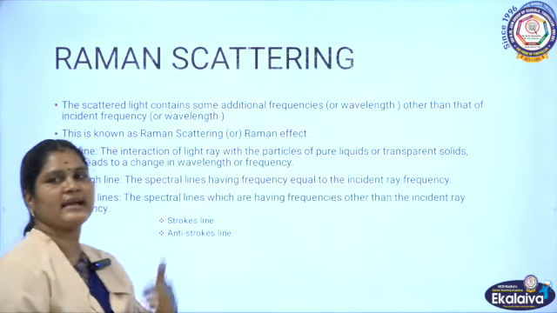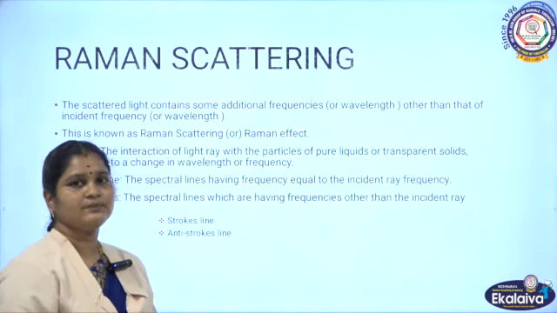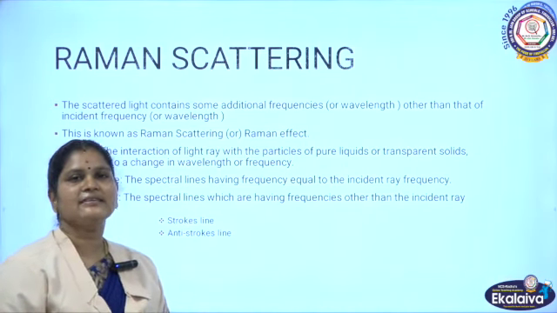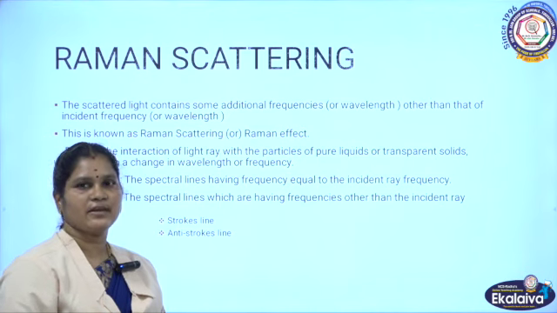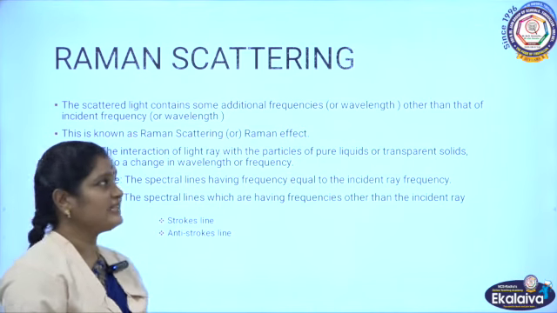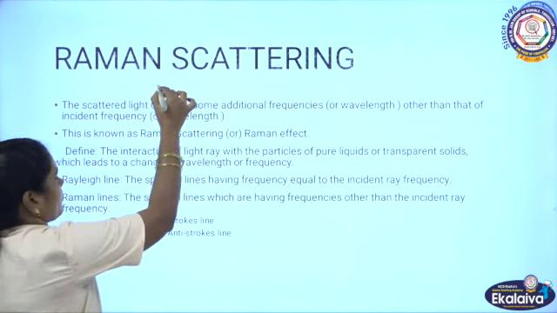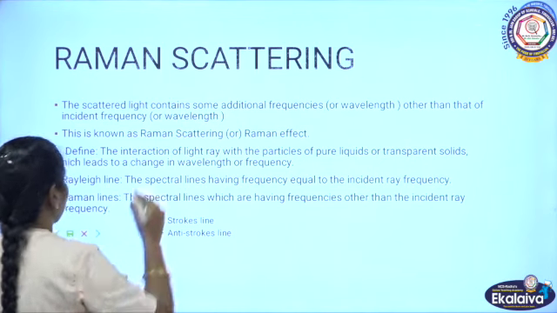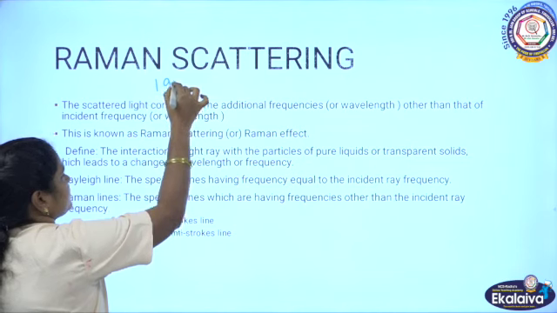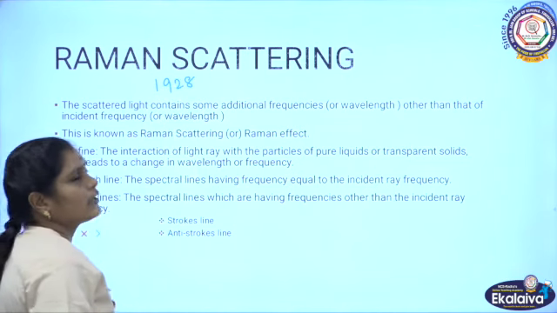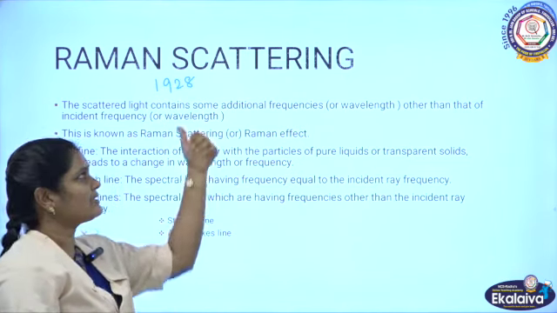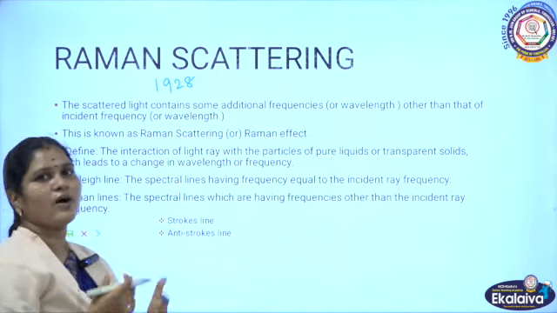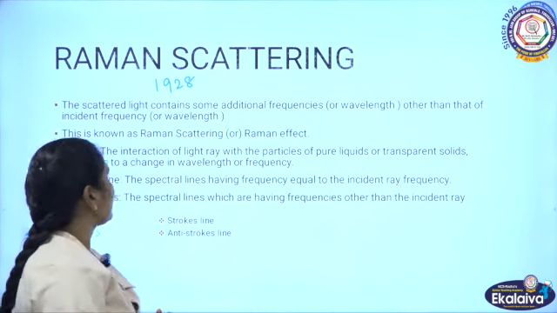The next important scattering is Raman scattering. This was observed by our great Indian physicist Sir C.V. Raman in the year 1928. In 1928 he observed that scattering, which we call Raman scattering. So first we should know what it is. Raman scattering,